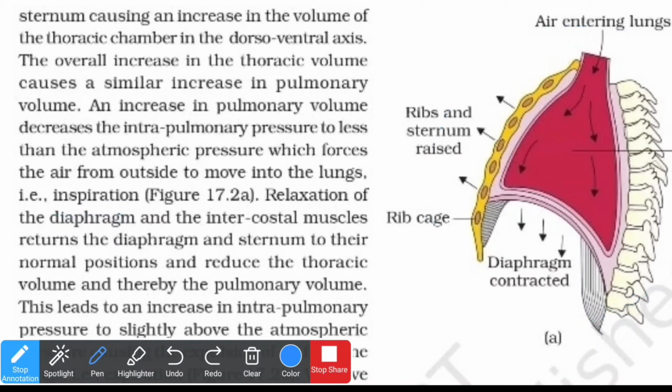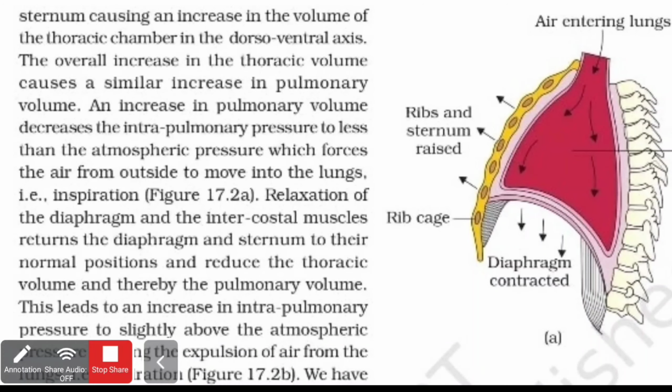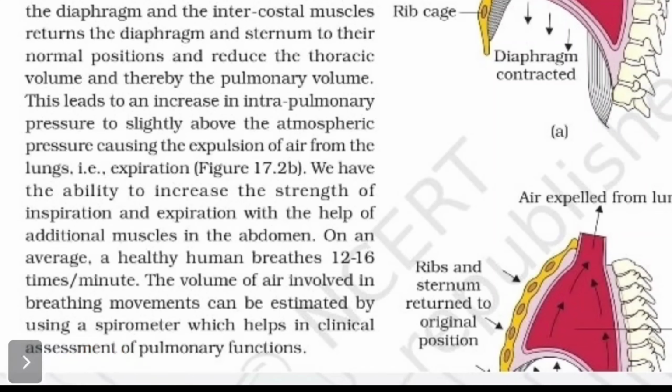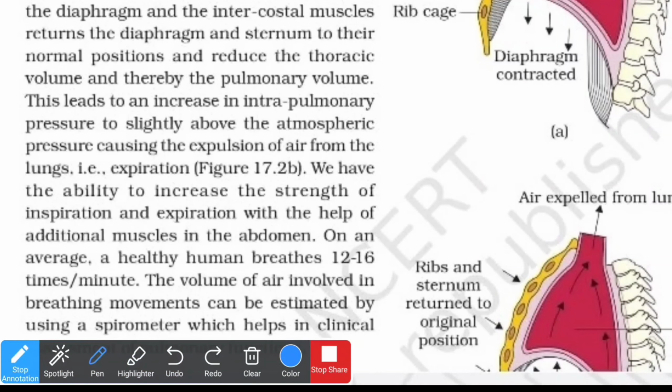Now, the relaxation of the diaphragm and the intercostal muscle returns the diaphragm and sternum to their normal position and reduces the thoracic volume. And thereby it will reduce the pulmonary volume as well.